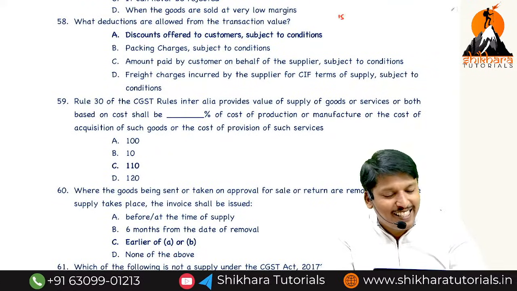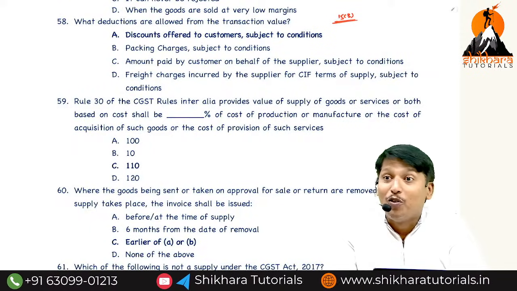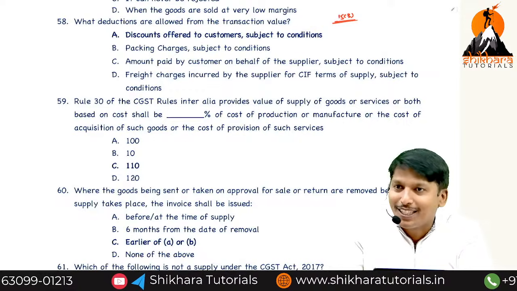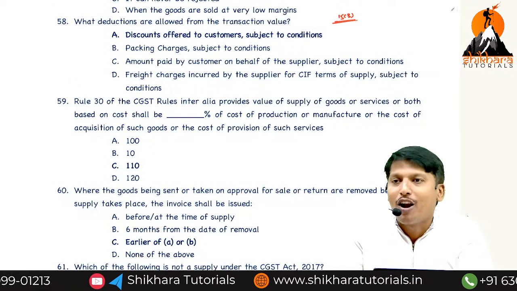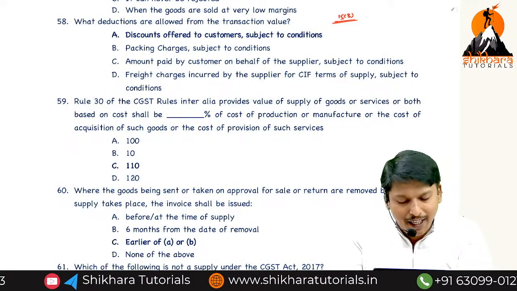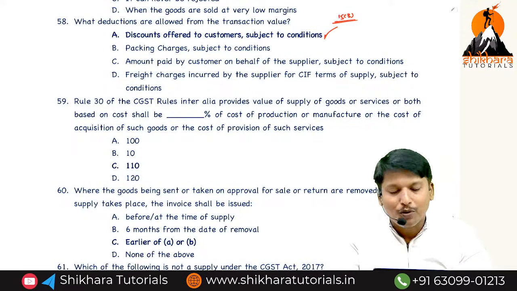What deductions are allowed from transaction value? 15(3), sir. There are 2 clauses, 15(3)A and 15(3)B, but the total deduction is discount only. 15(3)A is discount before or at the time of supply. 15(3)B is discount after the supply, subject to conditions.